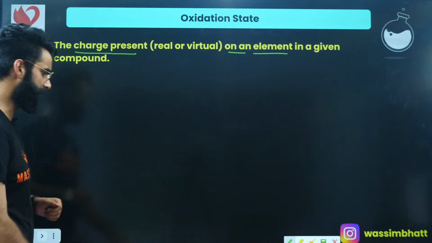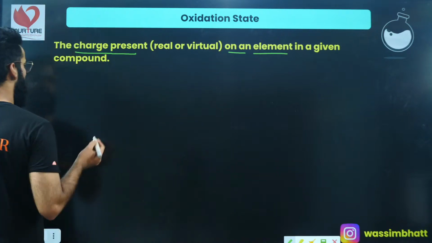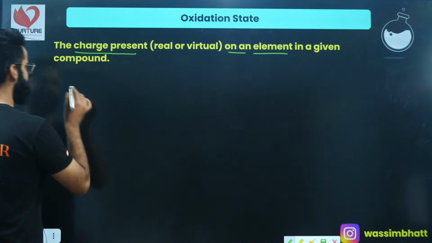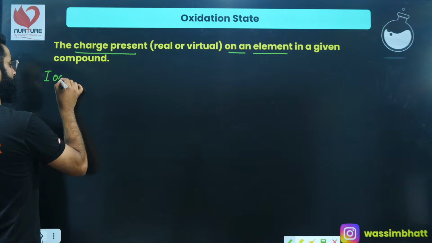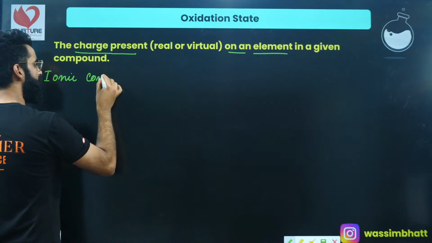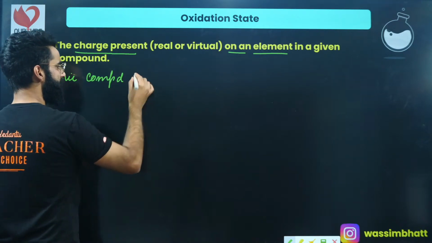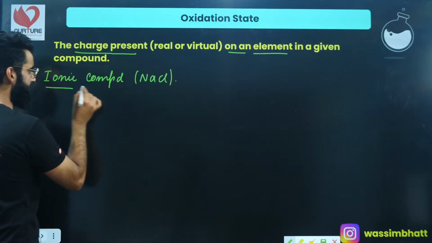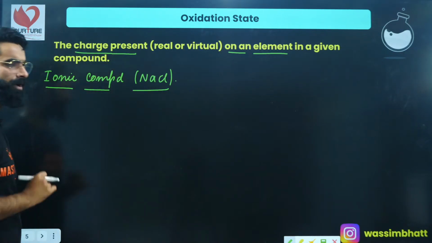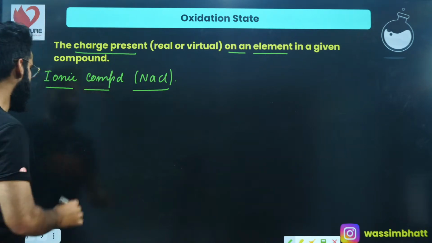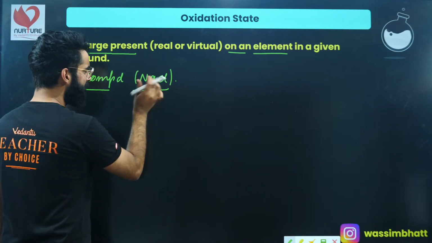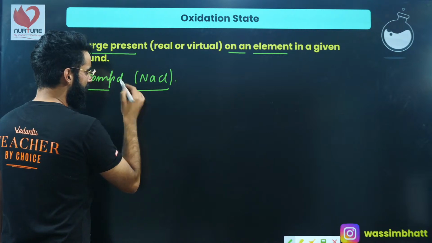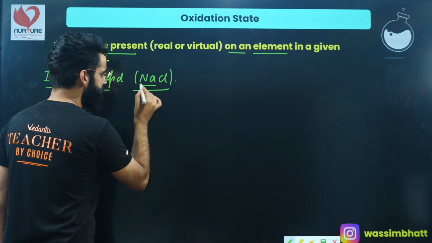For example, have a look guys. All of you must have heard about something called ionic compounds. The example of the ionic compound which I'm taking here is NaCl. This is the typical example of an ionic compound. If I talk about this NaCl, people, how do I define the oxidation state of sodium?